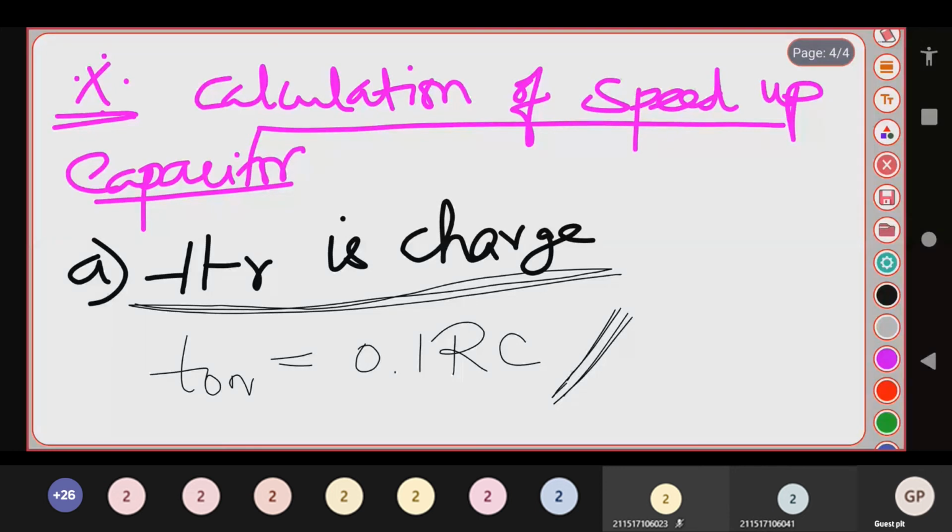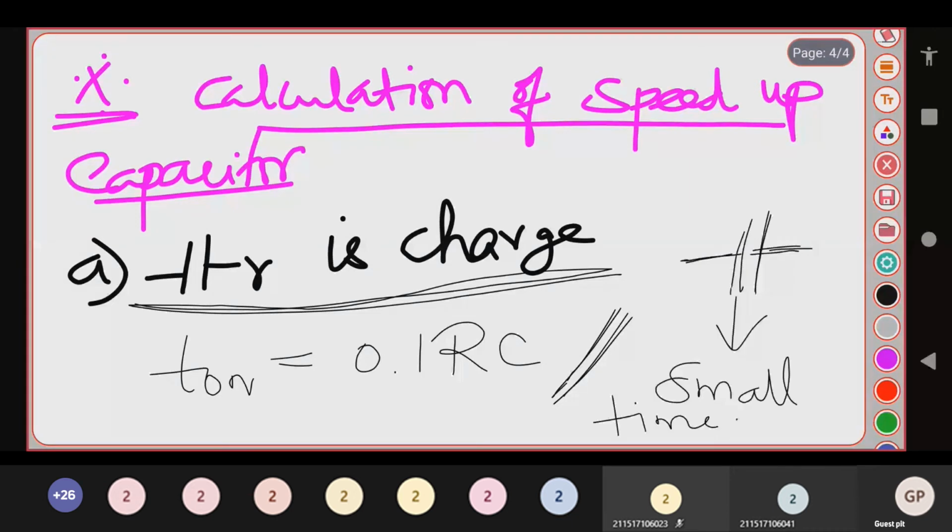So it tells you that to charge a capacitor, it takes a very small time. Come on, repeat it. What is the charging time of a capacitor? 0.1 RC. Yes, it takes a very small time.